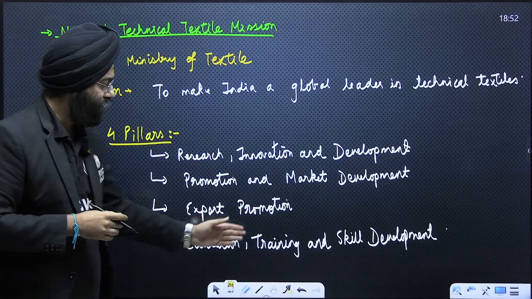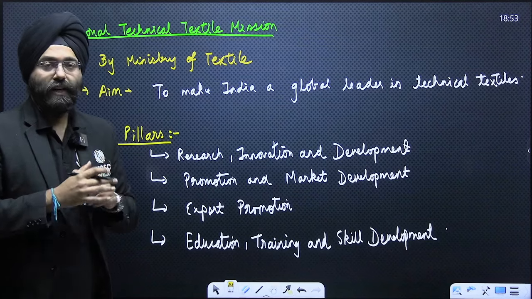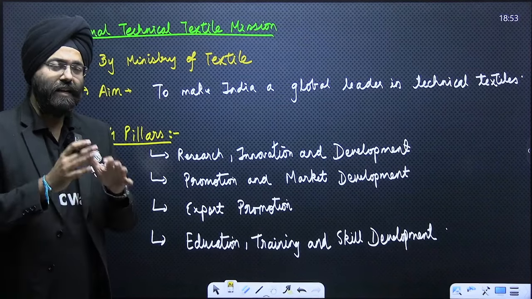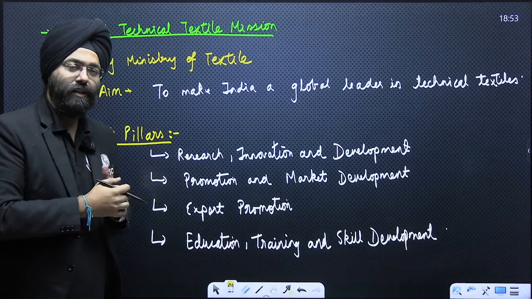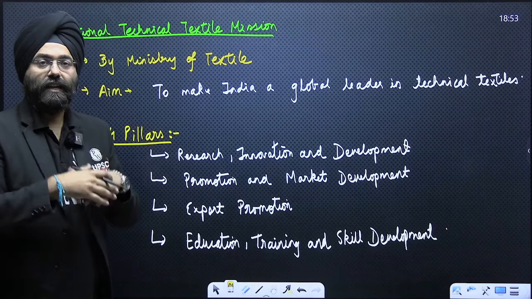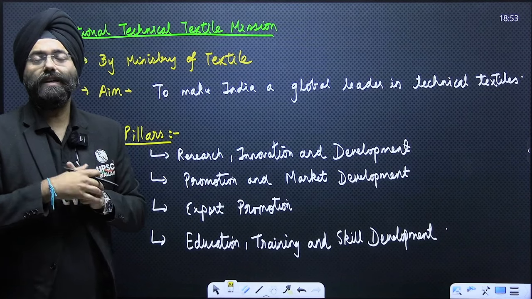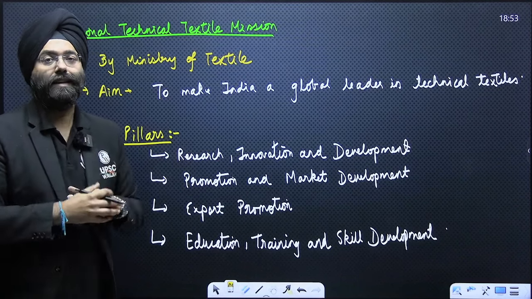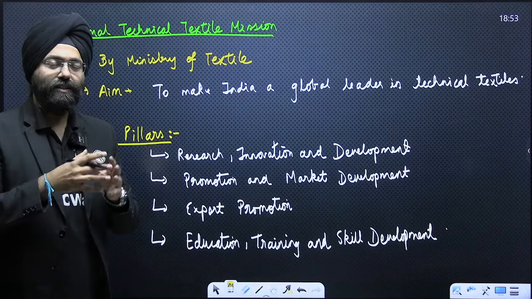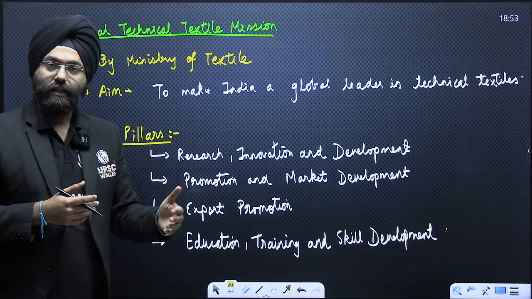Next is education, training and skill development. Now, we all know that the Government of India has been working on skill development. This can be one of the newer sectors where students and aspirants can be trained so that they can benefit not only through starting their own businesses, but also in various industries which are related to the technical textile business. Now, these were the certain things that you were expected to understand, learn and implement.